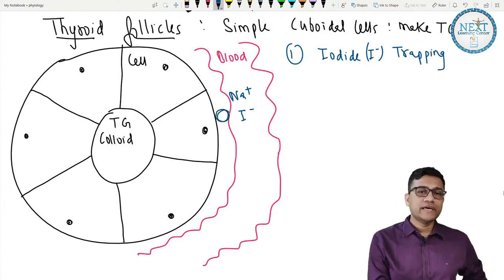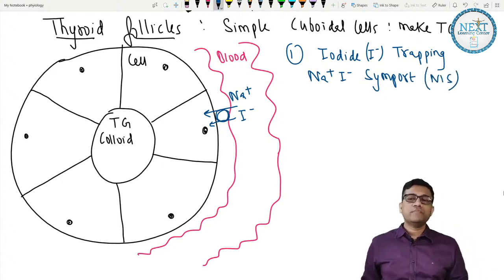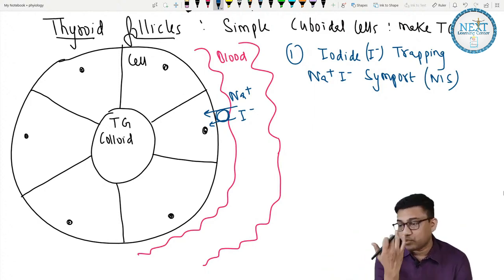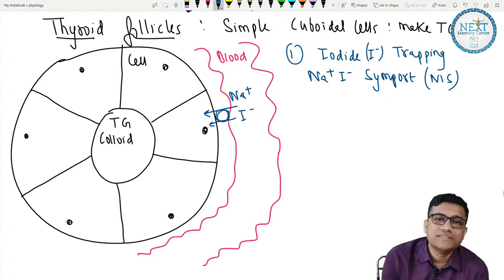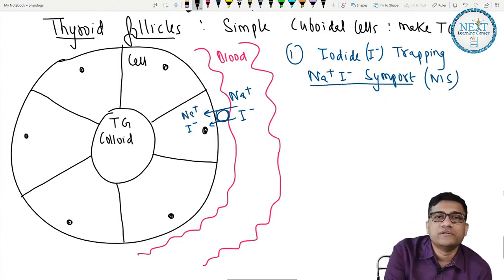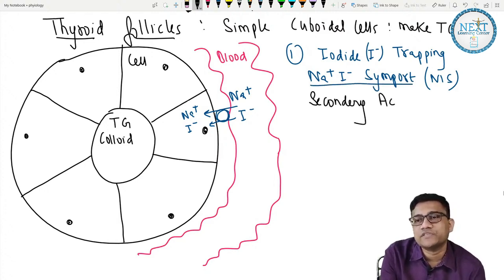They both enter the cell through a transporter on the membrane called the sodium iodide symport, short form NIS. Once they enter the cell, sodium and iodide are inside. So that's why it's a type of secondary active transport. Remember, all sodium symports are secondary active transport.